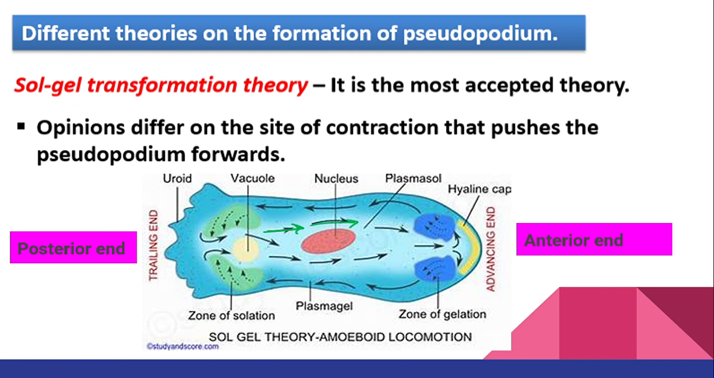So I said that sol will move ahead and convert here into plasma gel, but it needs something to move the sol ahead. What is that something? There will be contraction of the plasma gel tube over here. This contracts. Due to this contraction, sol will move ahead and here it will turn into gel, and gel will come back again, and this process takes place.